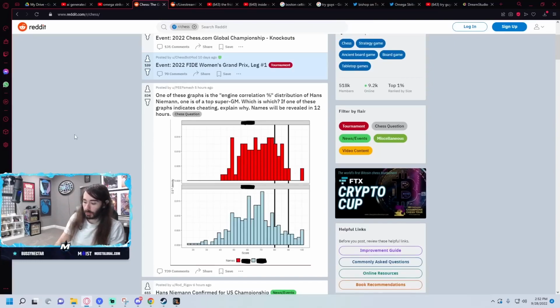Damn, this drama's still poppin'. One of these graphs is the engine correlation percentage distribution of Hans Niemann. One is a top super GM. Which is which? If one of these graphs indicates cheating, explain why. Names will be revealed in 12 hours.